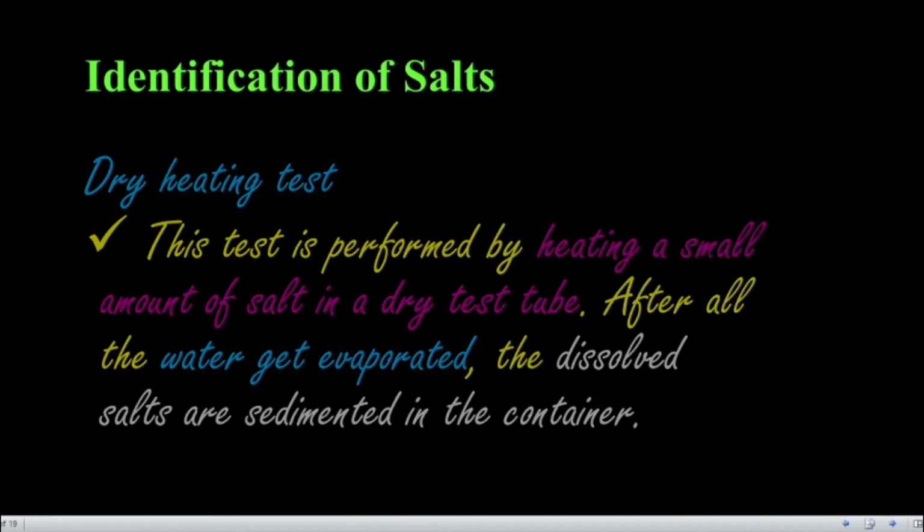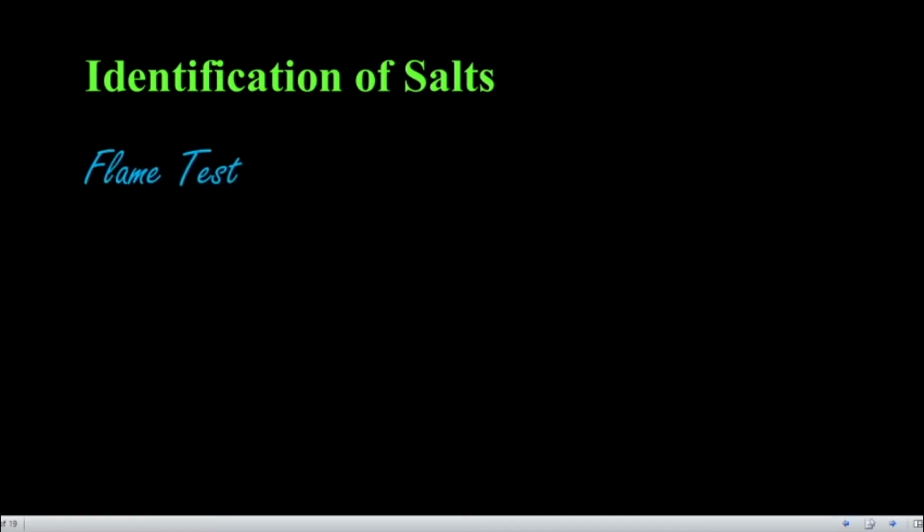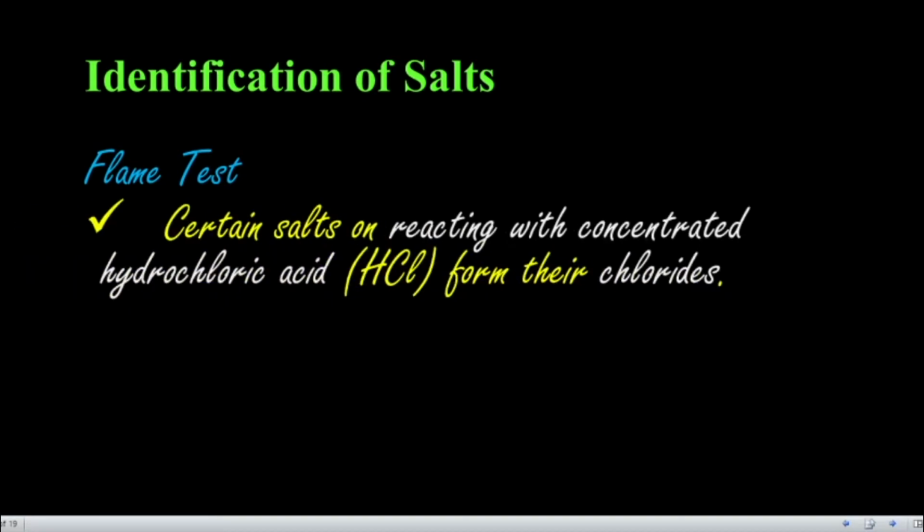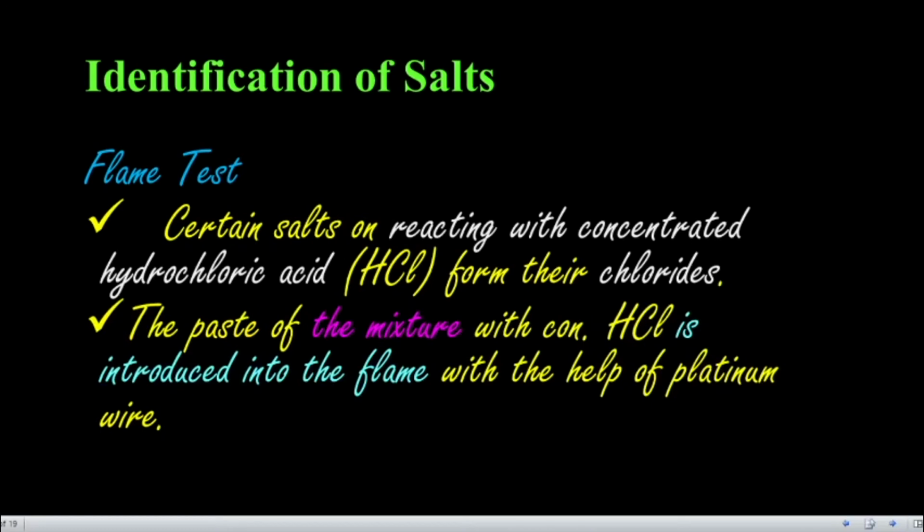Okay. The third one is the flame test. As the name itself, whatever the color of the flame, we can identify the salt. For that, certain salts react with concentrated hydrochloric acid and form a chloride. So we can simply take that small amount of salt and mix it with conc. HCl carefully, and introduce that paste into the flame. Okay, so it will help to identify the salt present in it. So what we have to do: take a small amount of salt and mix it with concentrated hydrochloric acid and make it as a paste. You can introduce that paste into the flame.